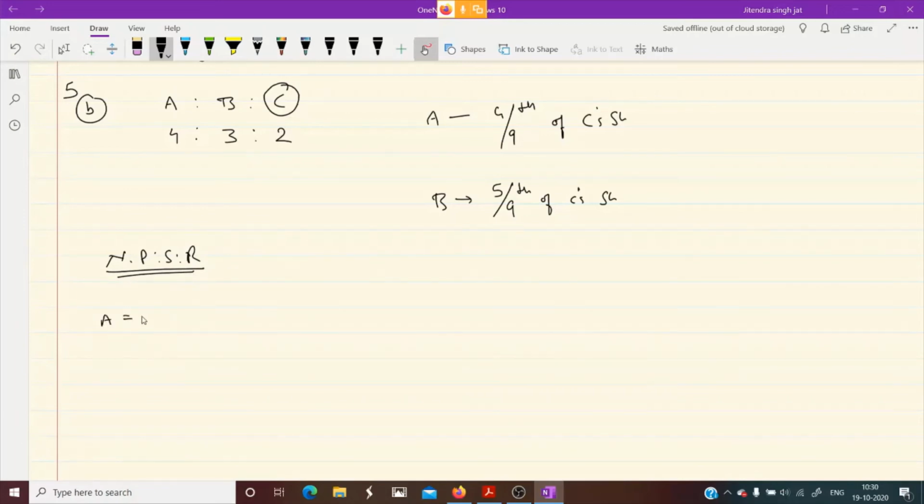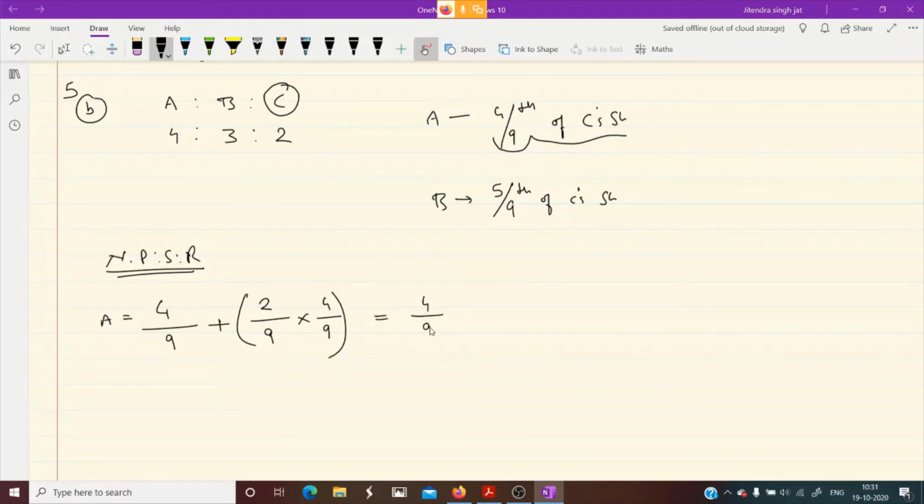So A's. What is A's old ratio? 4/9 plus. How much A gets? A gets 4/9 of C's share. You can see here. 4/9 of C's share. So what is C's share? C's share is 2/9. Multiply by 4/9. I hope it is clear.